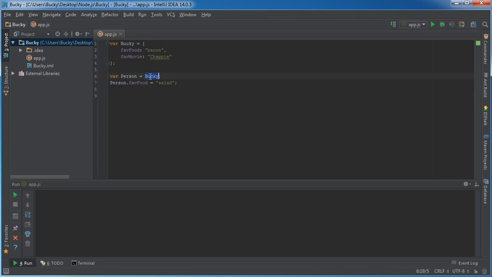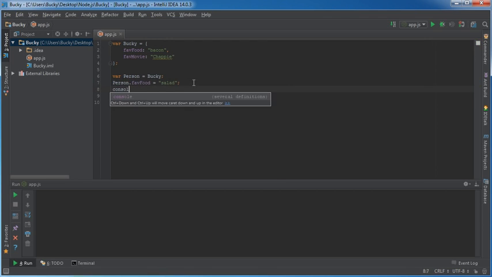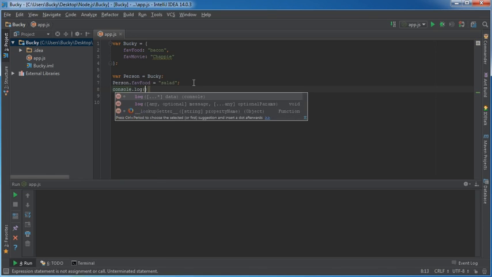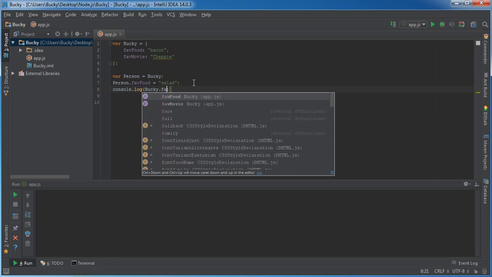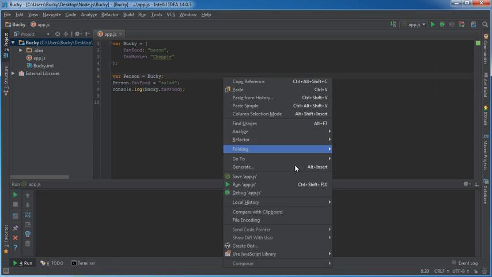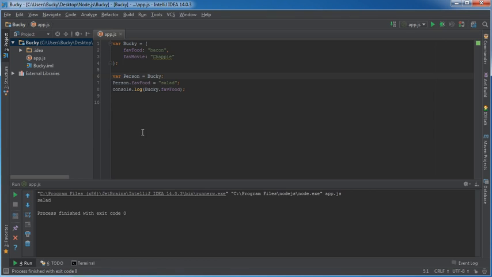So of course Bucky's favorite food would still be bacon and the new person's favorite food would be salad. Simple enough, right? Well, check this out. If we take console and print out Bucky dot fave food, look what happens. You run this, it says salad. Wait a minute, I set Bucky's favorite food to bacon, and just this new person, I made a copy of Bucky, but then I changed their favorite food to salad. So why did it change Bucky's to salad?